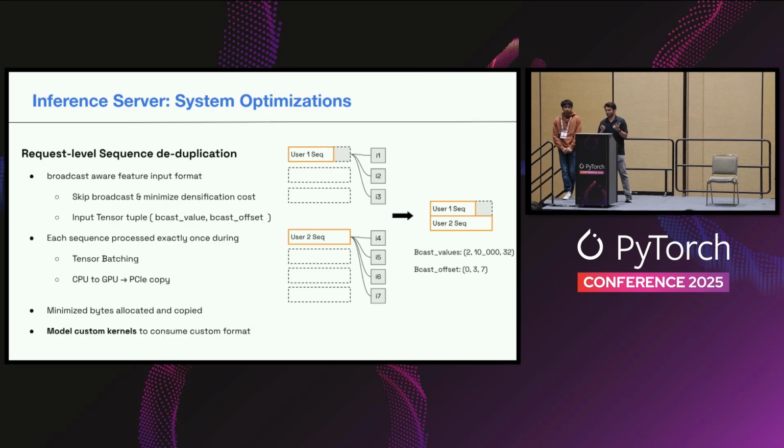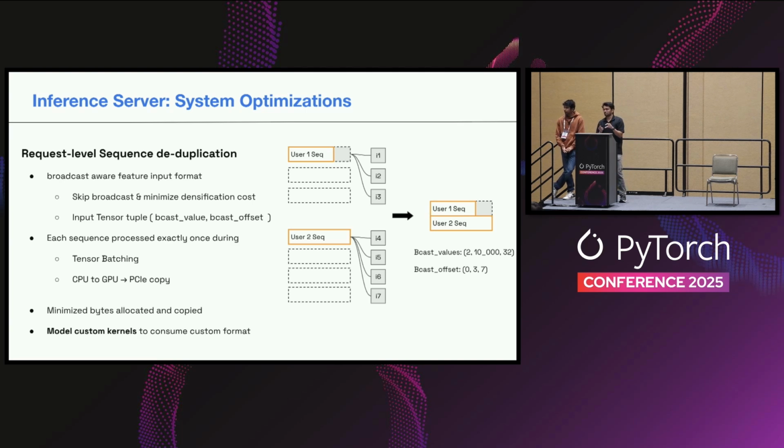The benefit here looks something like prefixes in LLMs, where you want to minimize the preprocessing of those shared prefixes over and over. So we just maintain the unique copy of each. And the nice property here is that now we can completely skip the broadcasting step, which is a very large malloc and copy operation.